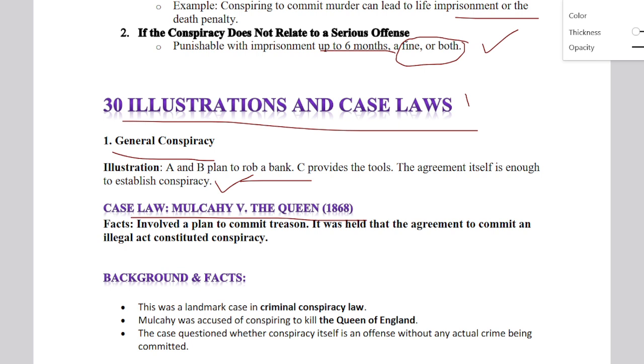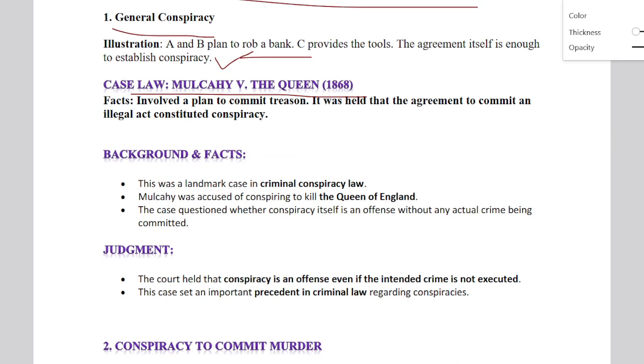In this case law, what happened? A plan committed to treason. It was held in the agreement to commit an illegal act. It is actually what happened in this criminal conspiracy. Macaulay was accused of conspiring to kill the Cohen. Okay, he conspired, but he didn't commit the